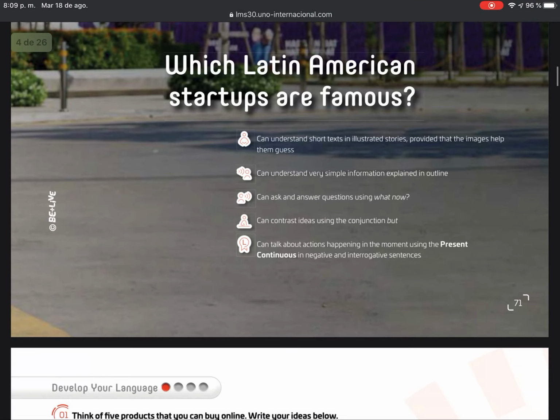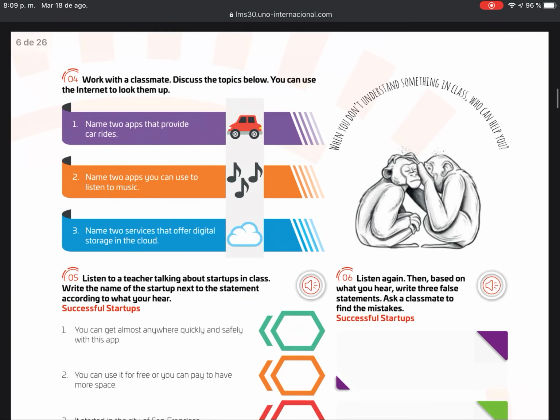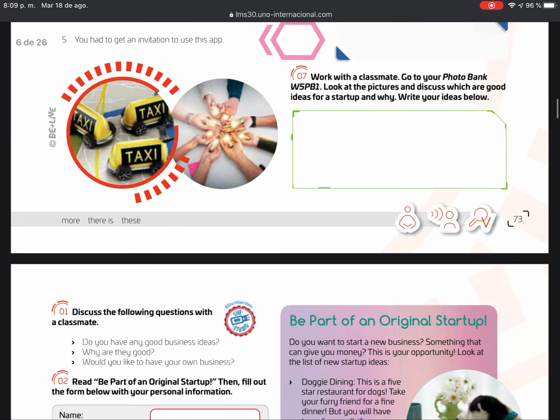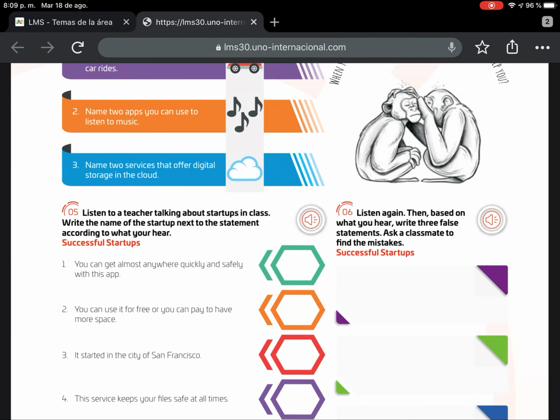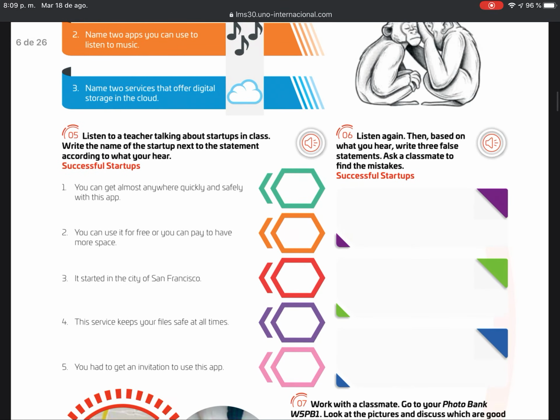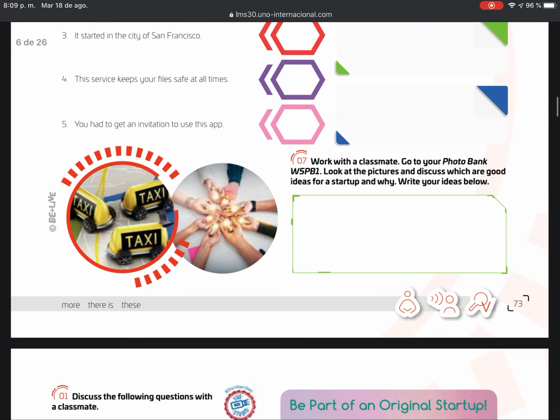Which pages are we going to develop this week? We are going to develop page 73, which has listening exercises, exercises 5 and 6. We are going to listen to that and check the correct answers.